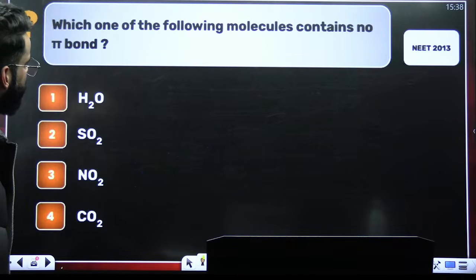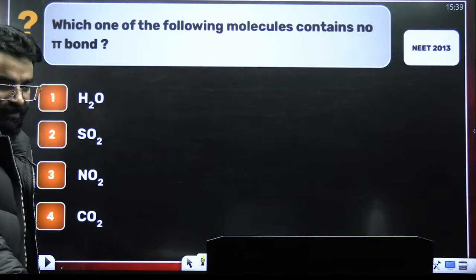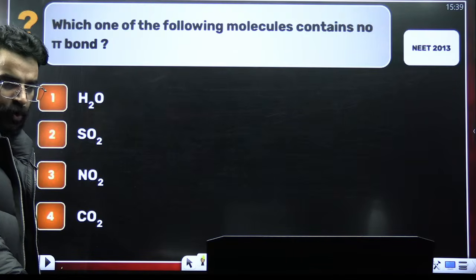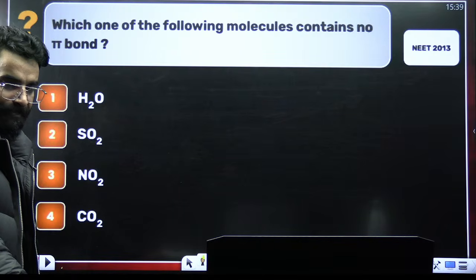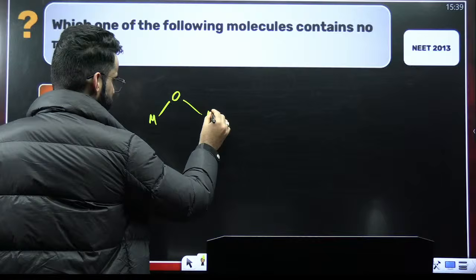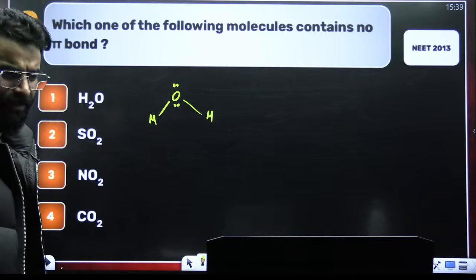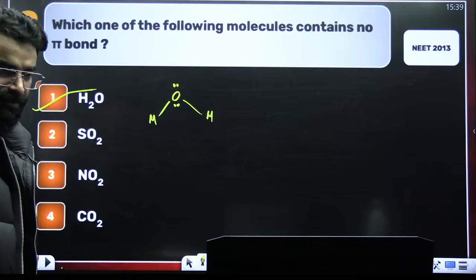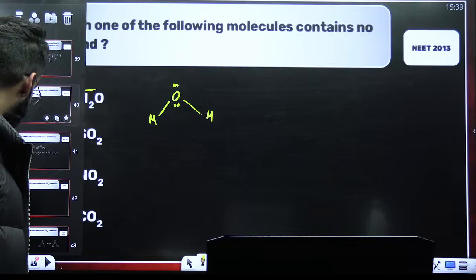Okay, tell me about this one. Which of the following molecule contains no pi bond? At least this question everyone has to solve. Guys, you already know the structure of water. There is nothing to think here. Do you see any pi bond in water? There is no pi bond in water, right? So your direct answer has to be water. In all the other cases, carbon dioxide, NO2, SO2, there will be pi bonds.